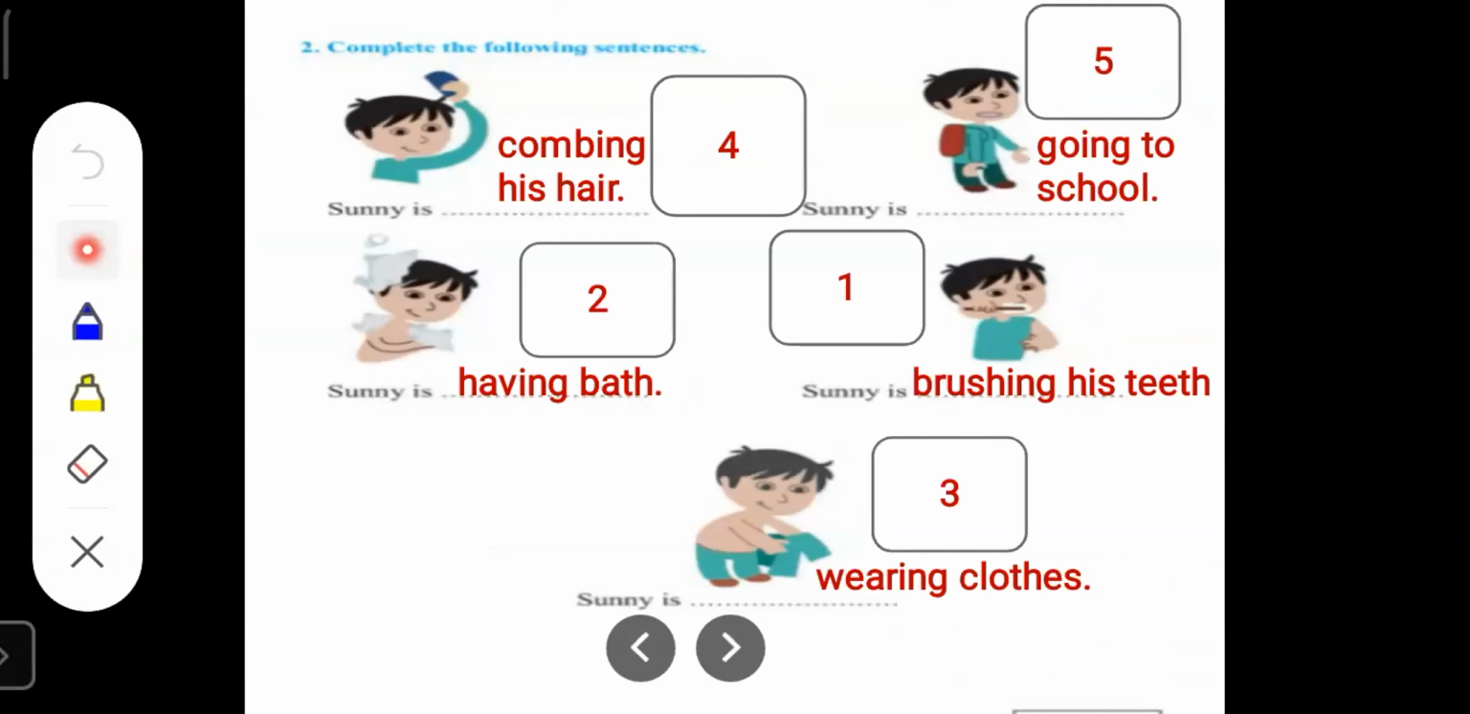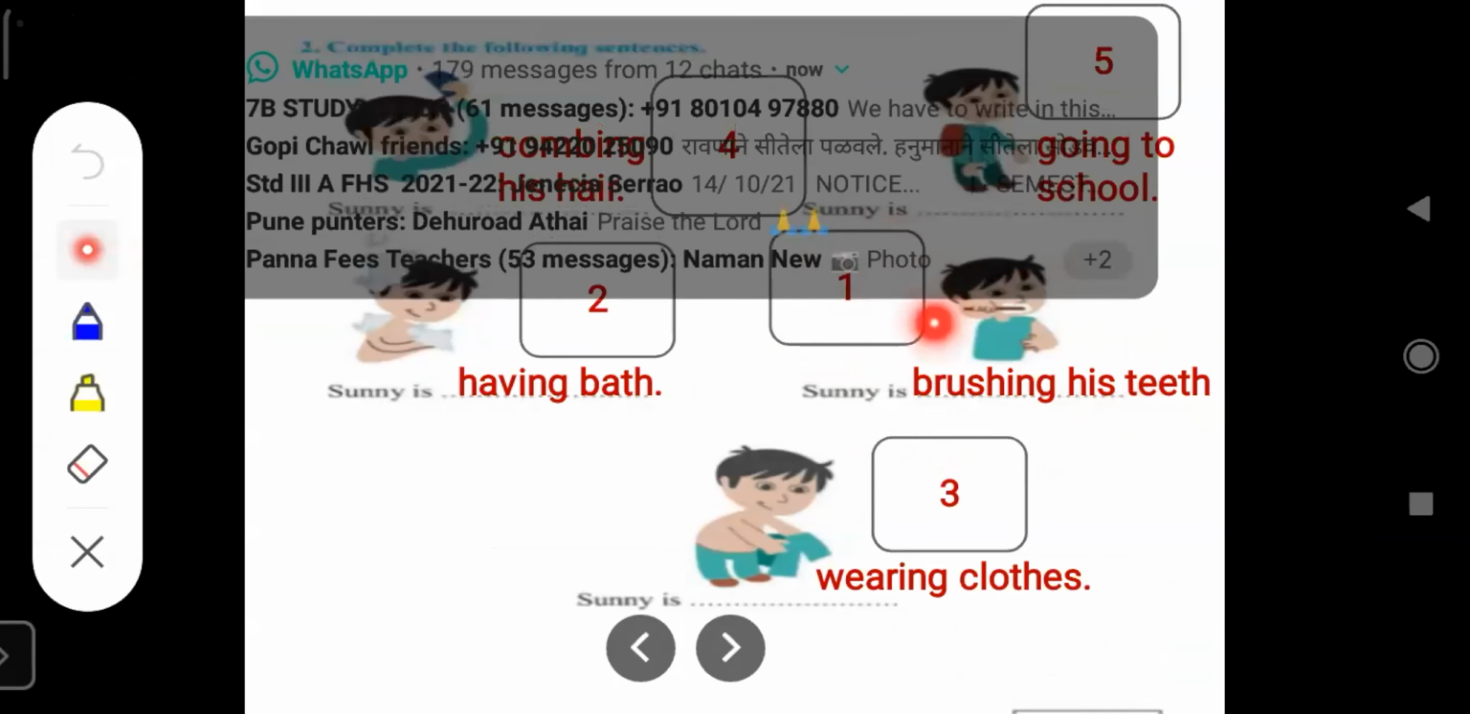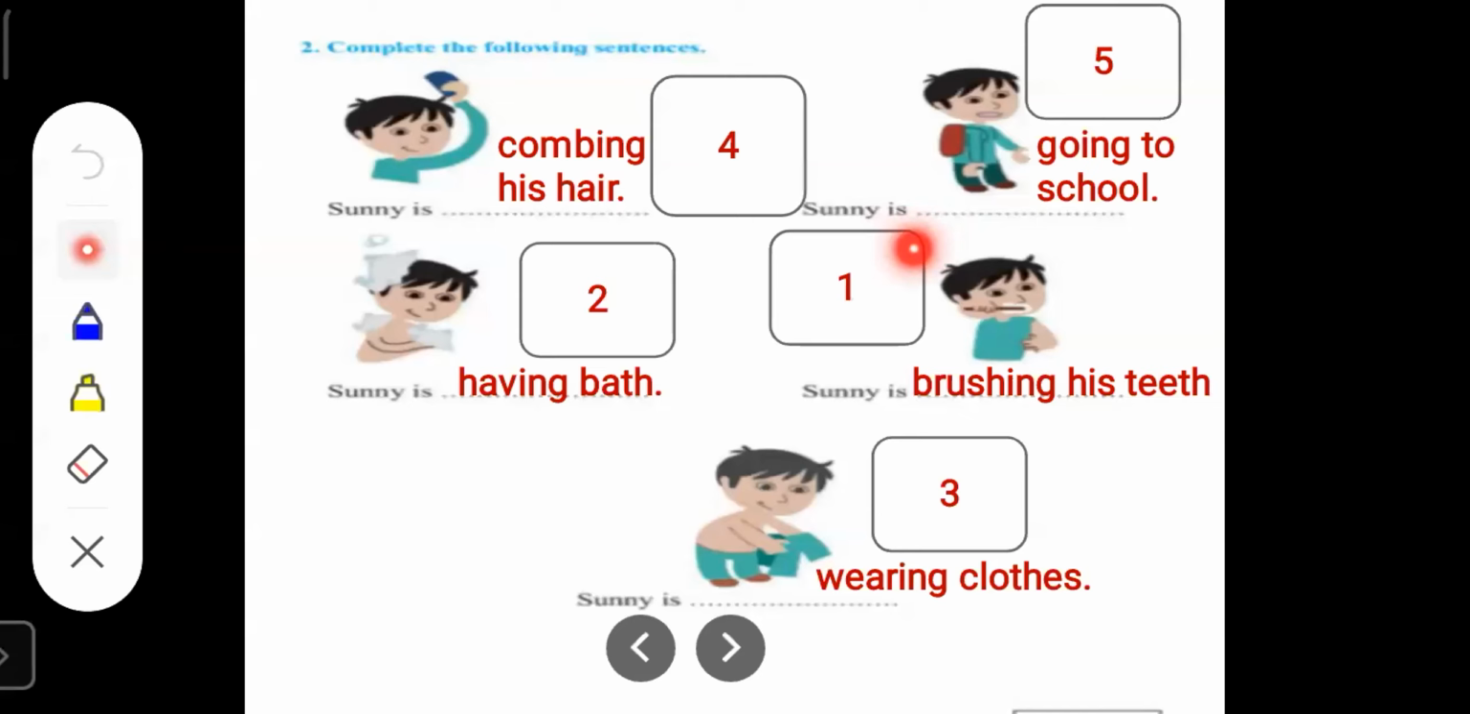See now, Sunny is brushing his teeth. Sunny is brushing his teeth should be action number 1. Then Sunny is having bath. This should be action number 2. Then Sunny is wearing clothes. This should be action number 3.